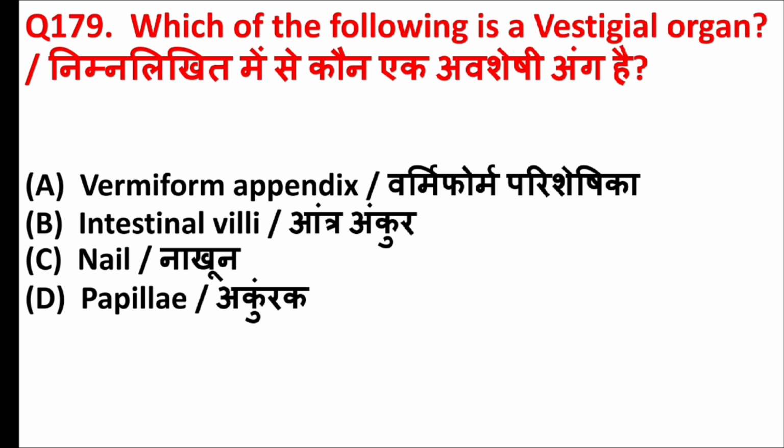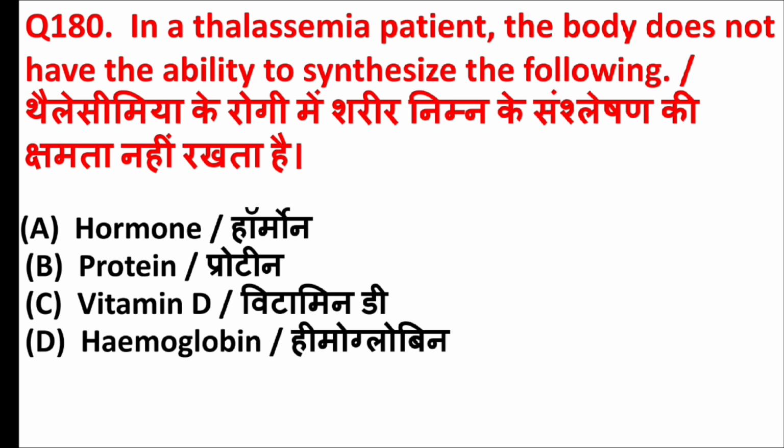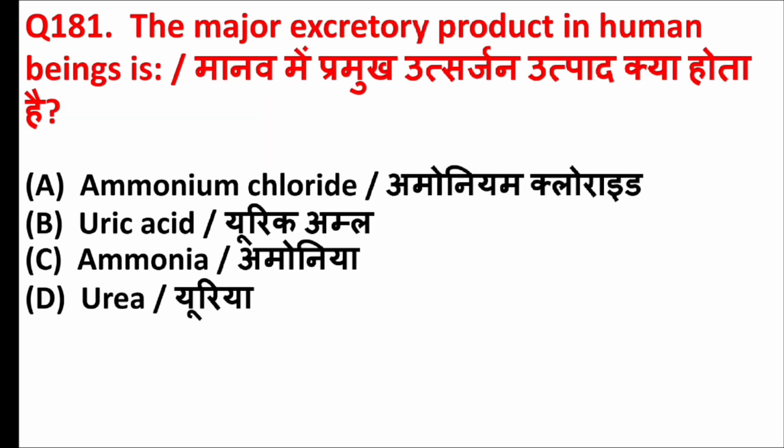Which of the following is a vestigial organ? Answer is option A, vermiform appendix. In a thalassemia patient, the body does not have the ability to synthesize the following. Answer is option D, hemoglobin. The major excretory product in human beings is. Answer is option D, urea.